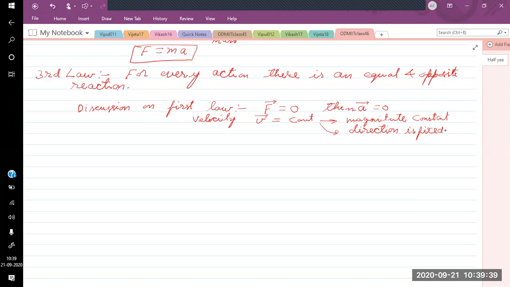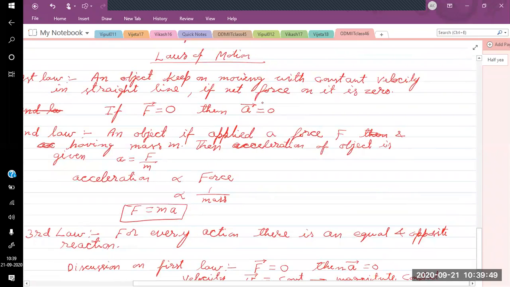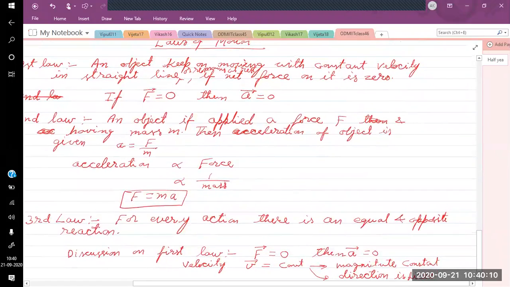So we will see different examples. Acceleration is 0, velocity constant. The velocity can be 0 also. On correction here, an object keeps on moving with constant velocity in a straight line, or remains at rest. One more thing we will add: or remains at rest, because if it is at rest, then it will not move with constant velocity. So whatever velocity it is having, it will remain. So we should write, or remain at rest.